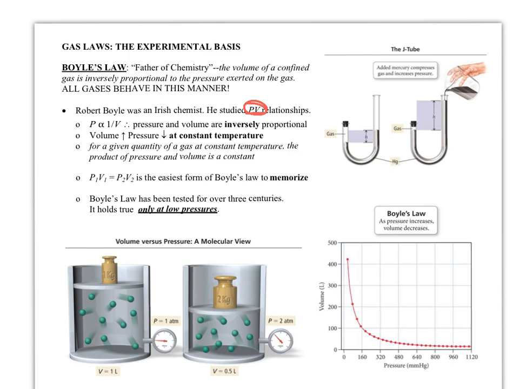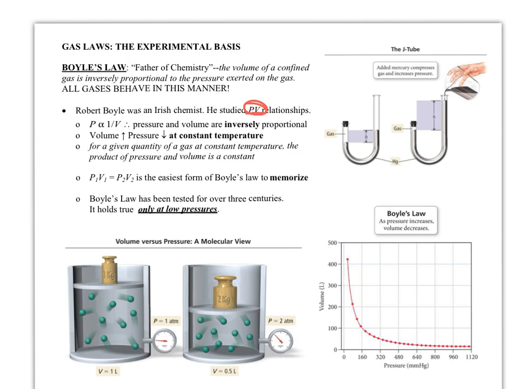So Robert Boyle spent a lot of time studying pressure and volume relationships. That means that he was keeping the quantity of gas the same, which means he had to have a closed container, and he was keeping temperature constant. He wanted the kinetic energy of the gas molecules to remain the same, because we know that if you increase your temperature, you heat them up, you speed them up, they're going to end up colliding with the container more. We've talked about that previously.